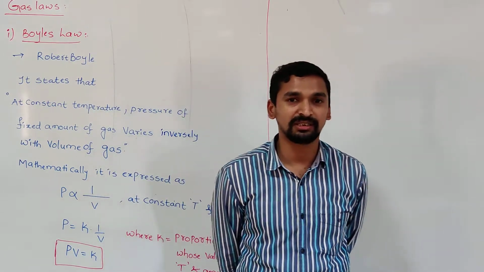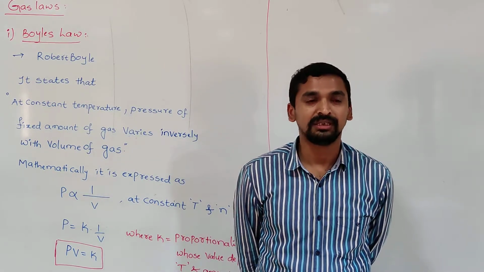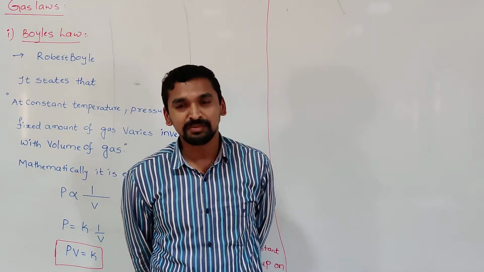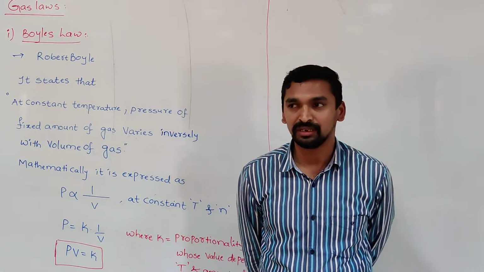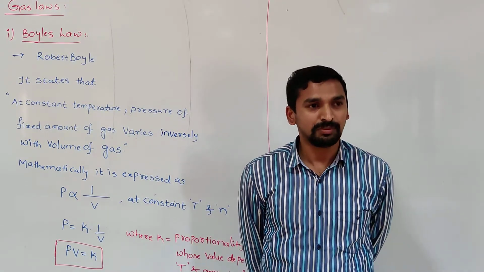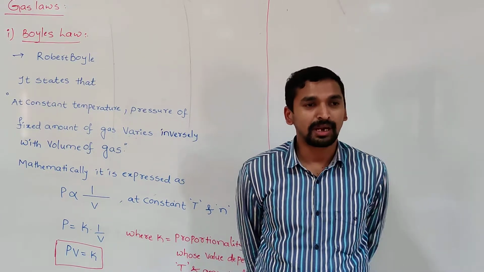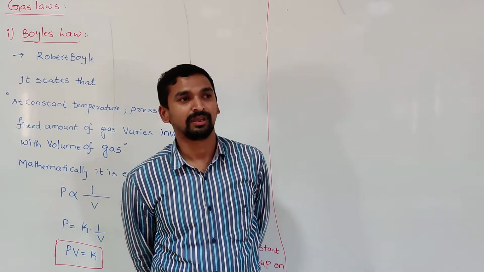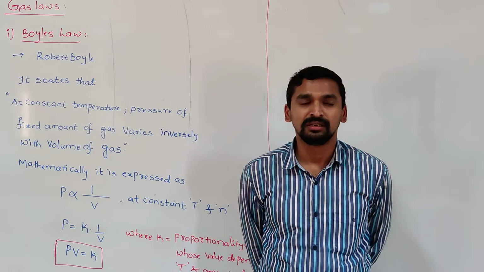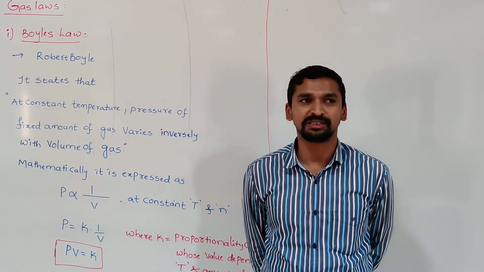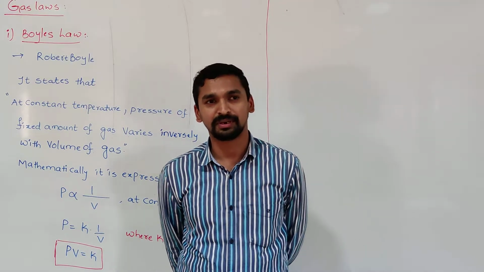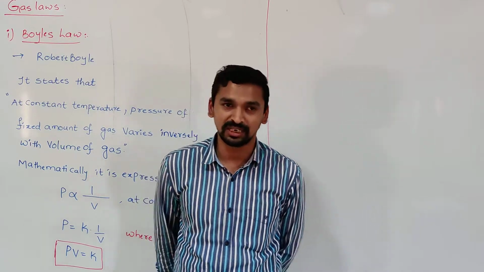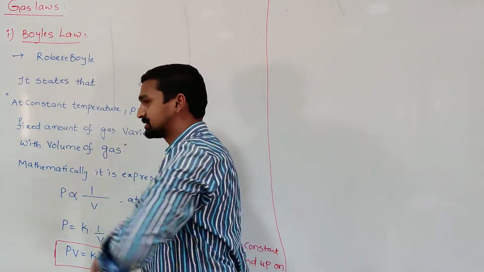What are the measurable properties of gases? Mass, temperature, pressure and volume. These measurable properties are dependent on each other. So that means if any one of the properties changes, the remaining three will be affected. Different scientists studied how these properties change by changing the other properties. Based on that, they made certain generalizations. Those generalizations are called gas laws.